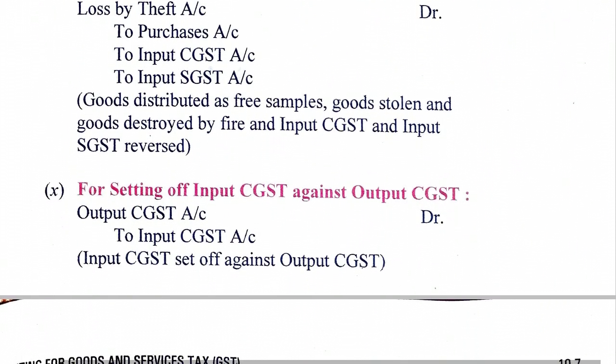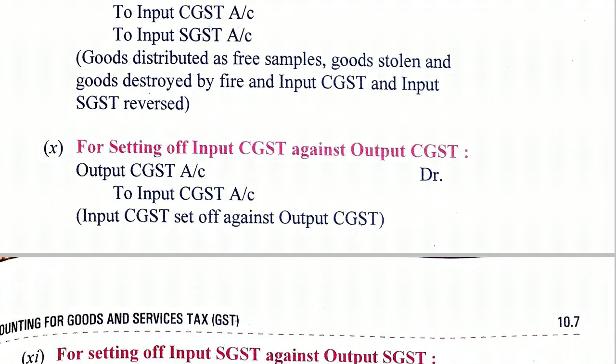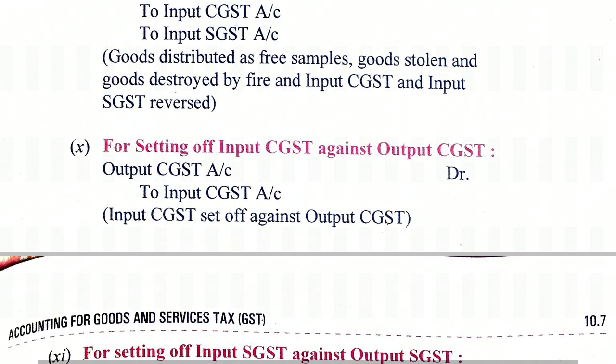Now for setting off GST, output CGST account debited. In total in the year, suppose you have collected GST worth rupees 15,000, so output CGST to input CGST, whatever amount is balance is set off.